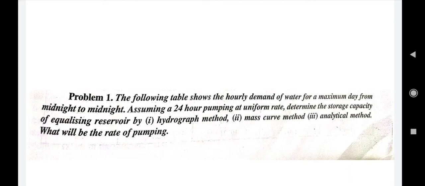In this given problem, the table shows the hourly demand of water for a maximum day from midnight to midnight, that is from 12 a.m. on a particular day to 12 a.m. on the next day, right? So the 24-hour, hourly data has been given in the table. Assuming that 24-hour pumping at a uniform rate is being provided, we have to determine the storage capacity of the equalizing reservoir by the hydrograph method, the mass curve method, and the analytical method. We'll also have to find out the rate of pumping, right?